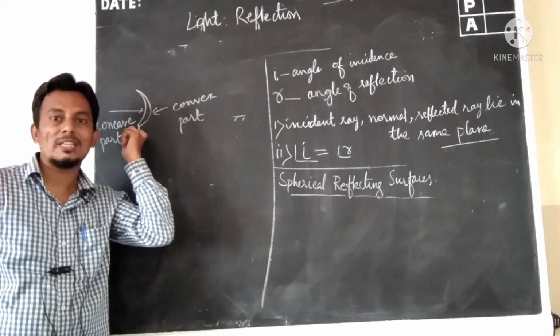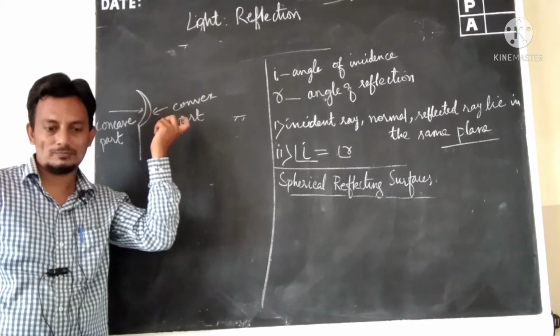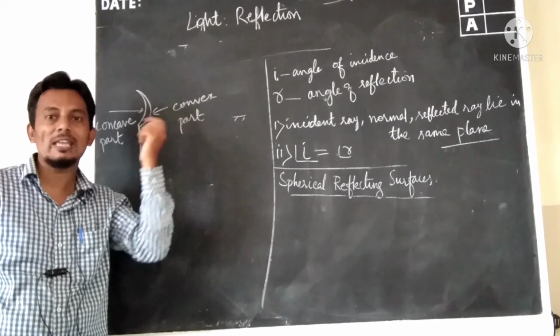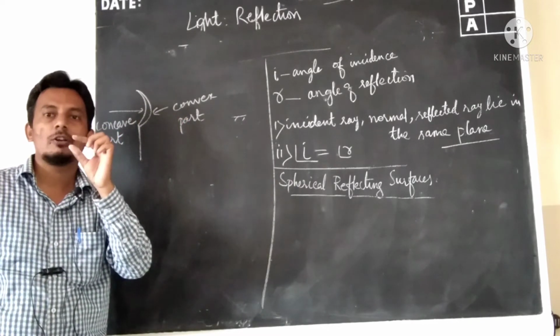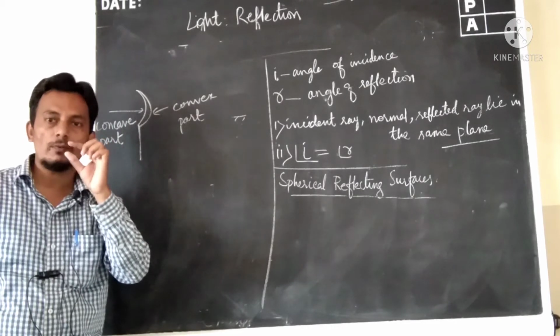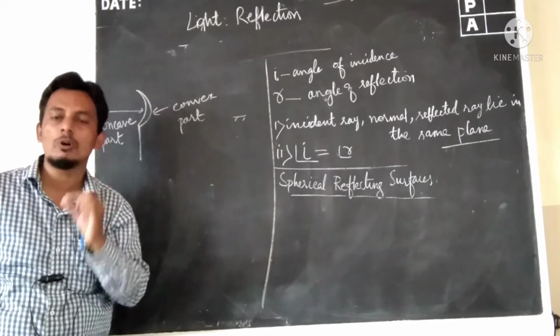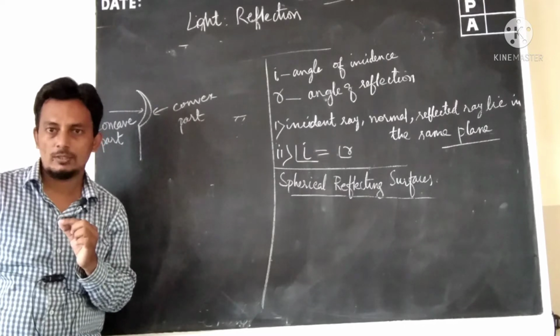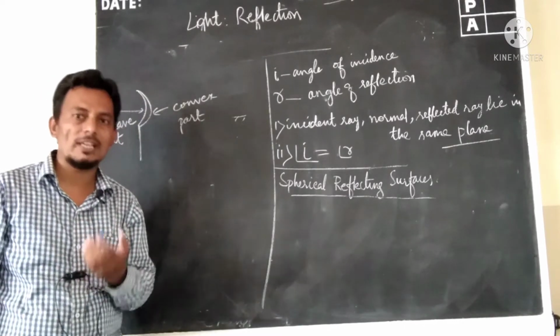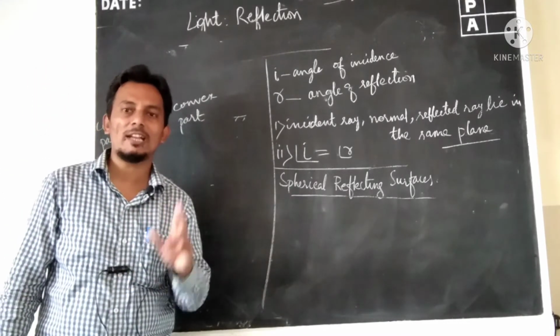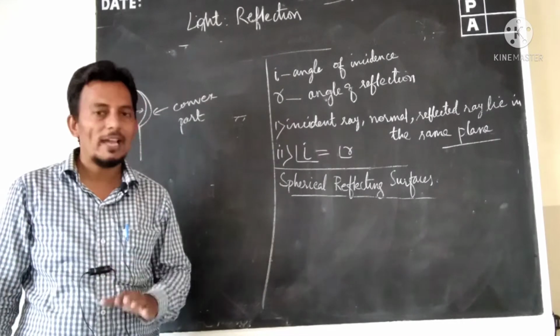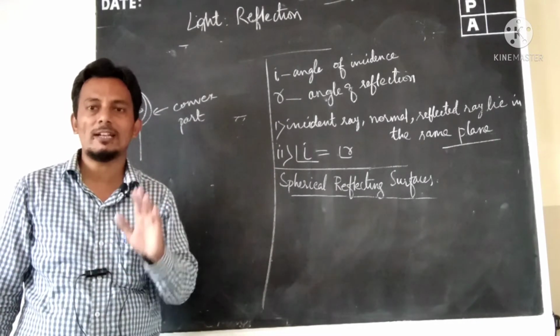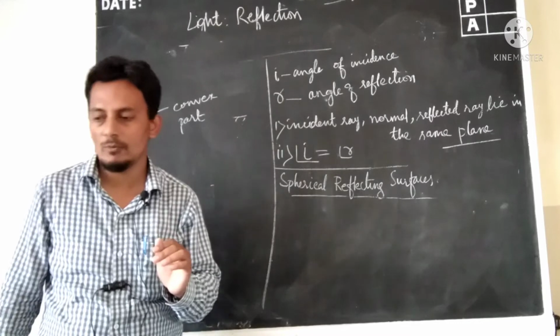And on a convex part, the image of your face will be very small. So these are some day-to-day examples of spherical reflecting surfaces, we will see in a moment.